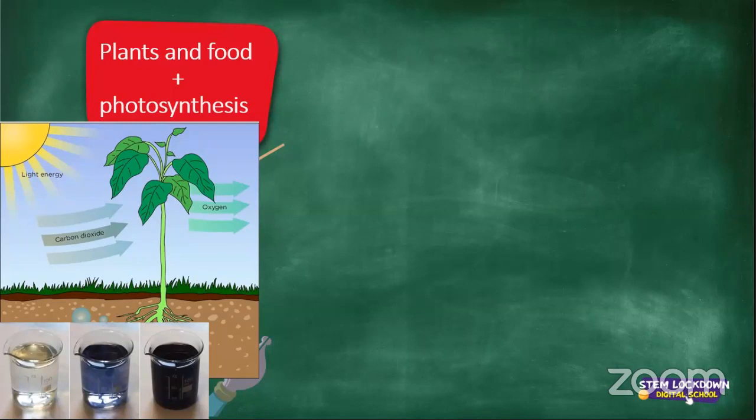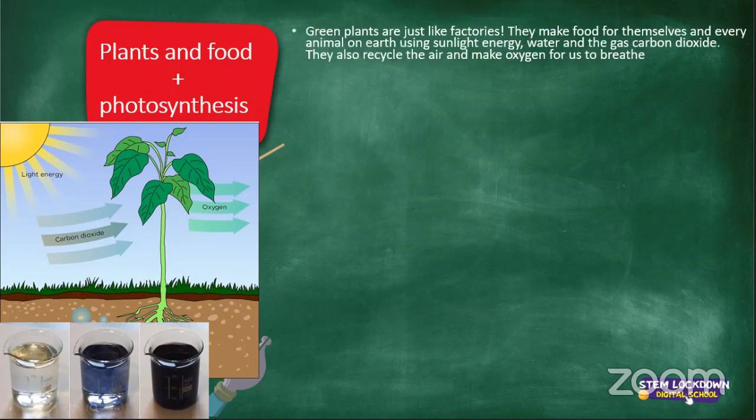I see Iksan saying that it also makes glucose, and Zamini saying it can also make food. Very, very good. Now, green plants are just like factories. They make food for themselves and every animal on earth using sunlight energy, water, and the gas carbon dioxide.